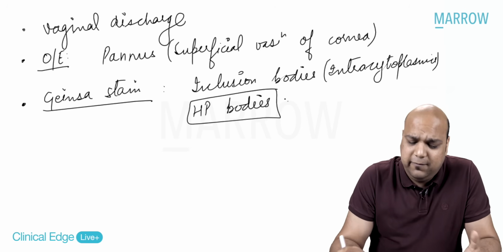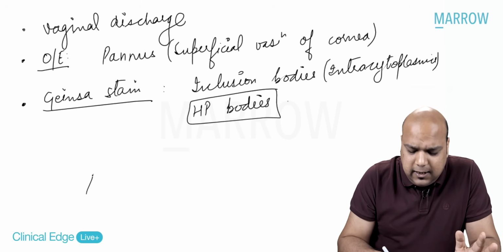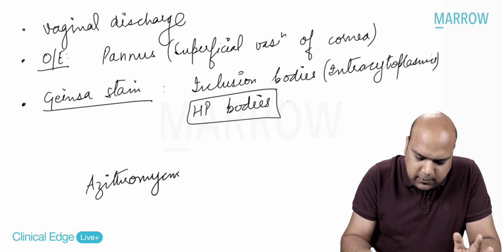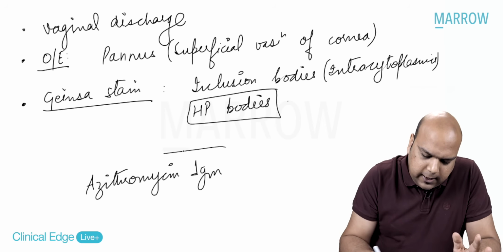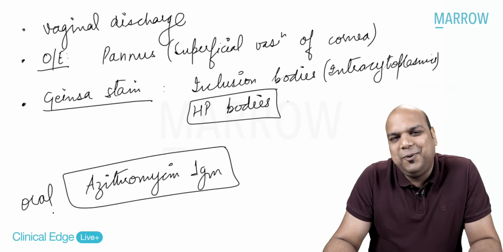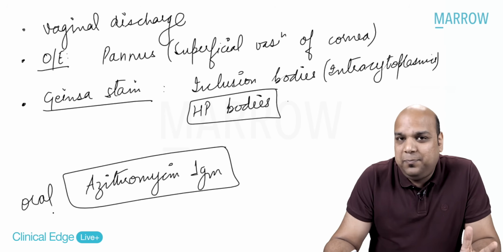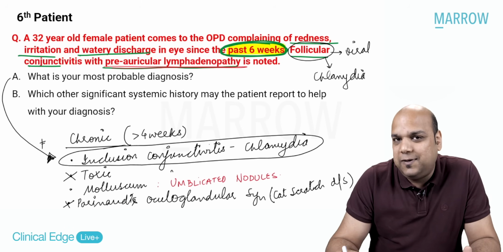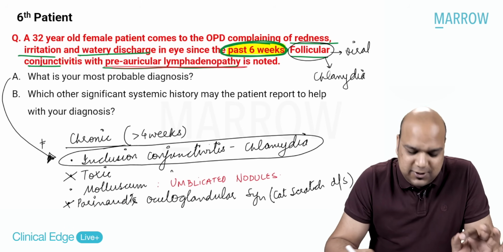What is the treatment of chlamydia? We've already discussed previously, in the case where we were discussing Neisseria, azithromycin 1 gram oral stat. Yes, that's the treatment. I hope you understand this. Very simple question. The only new thing that you needed to focus on was the past 6 weeks. So in history, please focus on every point.